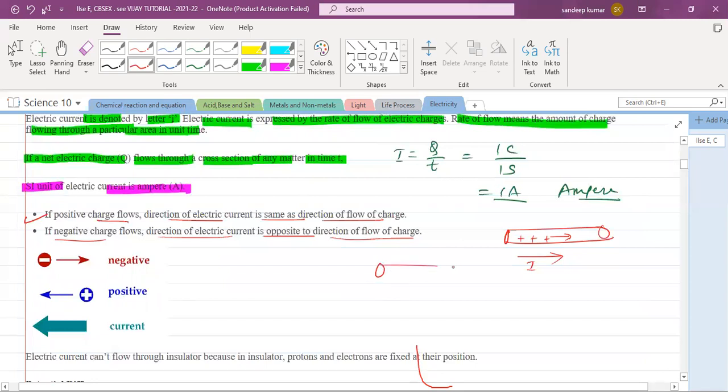For example, if in a conductor electrons are moving from A to B, the direction of current will be from B to A. This is a sign convention we should follow. So if the positive charge is moving in this direction, current is also in the same direction. If an electron is moving in this direction, current is in the opposite direction.